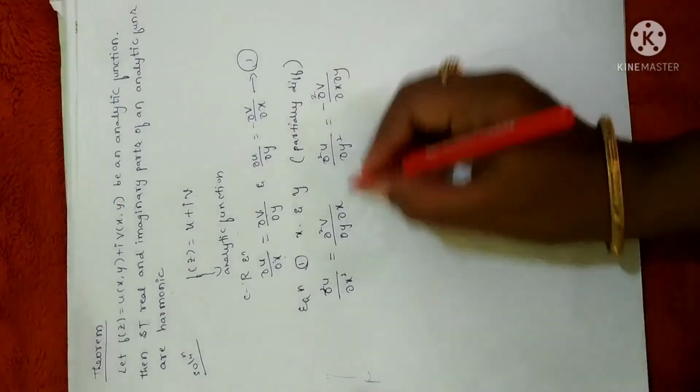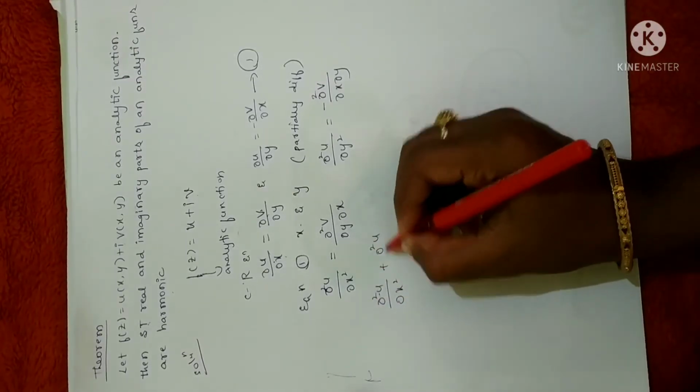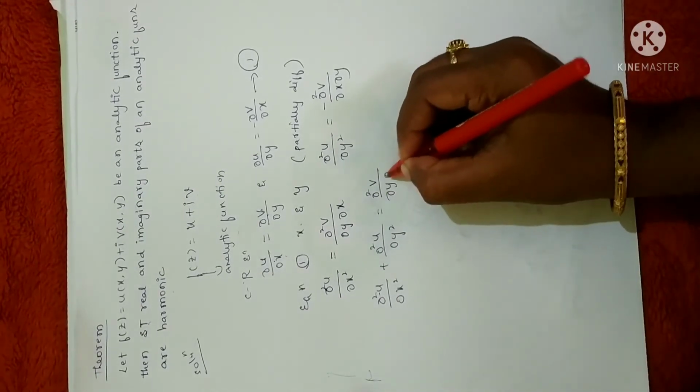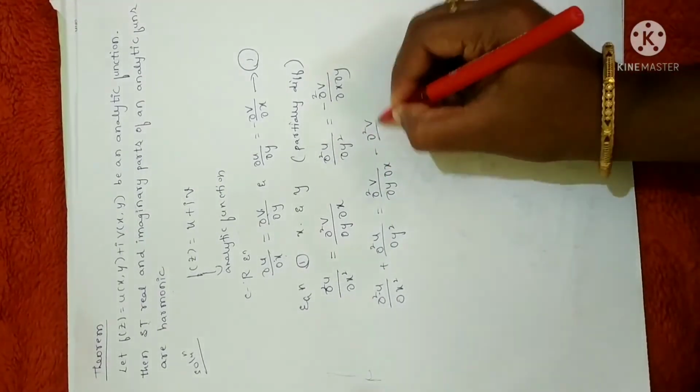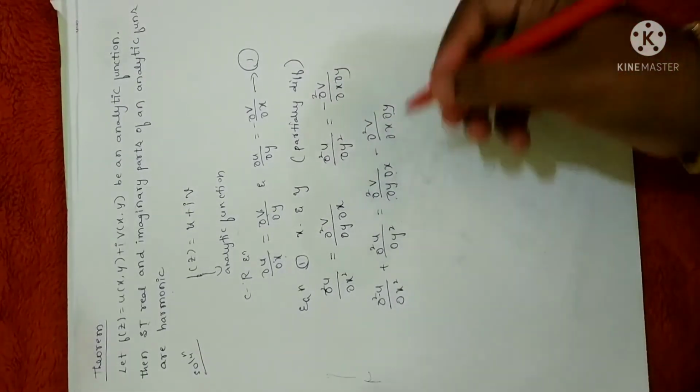Fine. Now let me add both. So you will get dou square u by dou x square plus dou square u by dou y square equal to dou square v by dou y dou x minus dou square v by dou x dou y. One and the same, right? You can interchange, then also the meaning is the same.